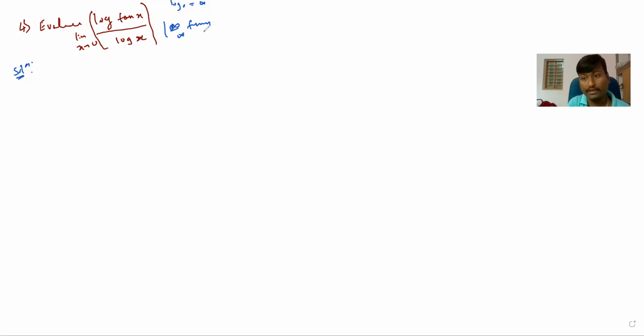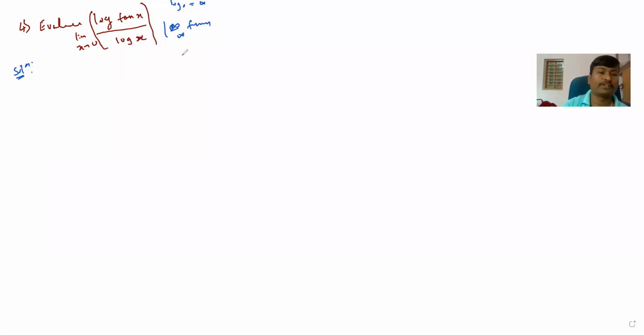Whatever the values they have mentioned there, you should know those values from PUC first year and second year. Then these problems become very similar and very easy for you. Without knowing the values from first year PUC, it is very difficult to guess which form it is. Otherwise, one hint: even if you don't know the value of tan 0, you can substitute the value there. After substituting, if it does not come to a finite value, go and differentiate again. But knowing the values is much better.